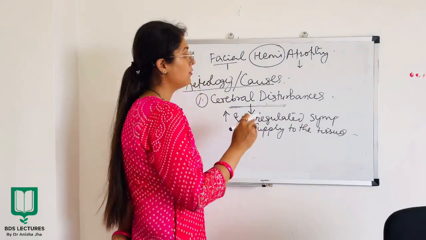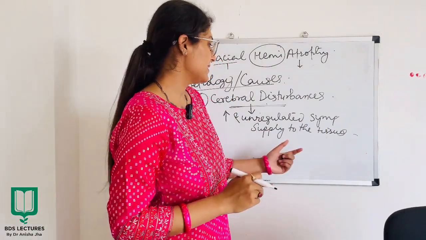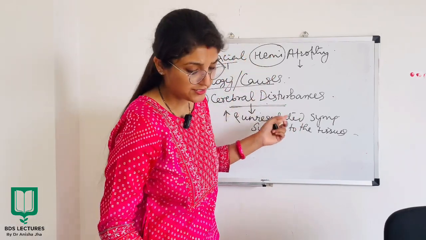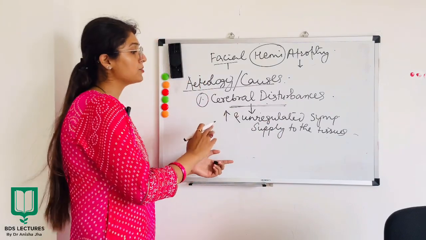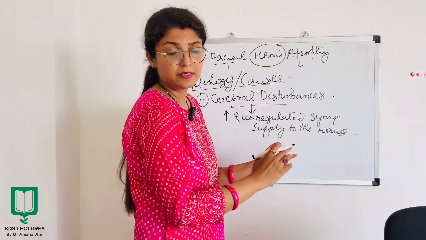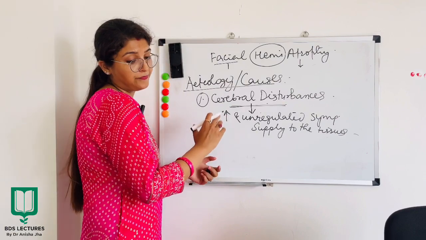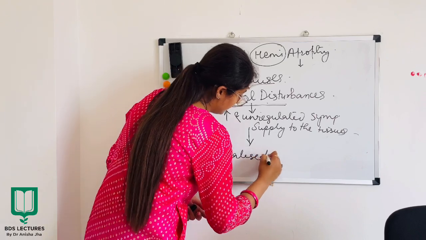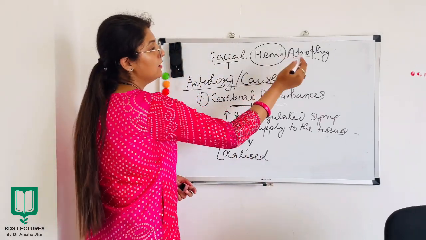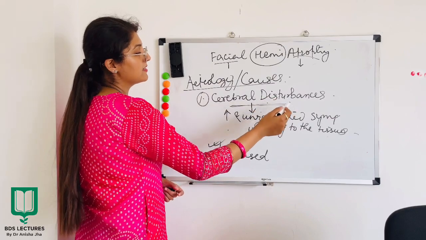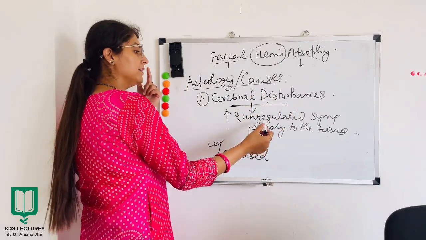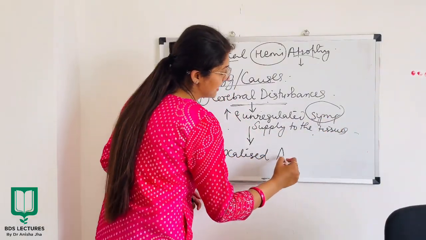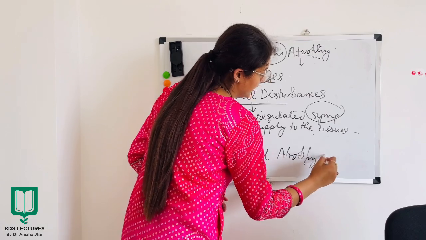So Wattenberg, a scientist, said that the primary cause of this defect is the cerebral disturbances, which act in an unregulated manner, where the sympathetic supply to the tissue leads to localized atrophy of the tissue.